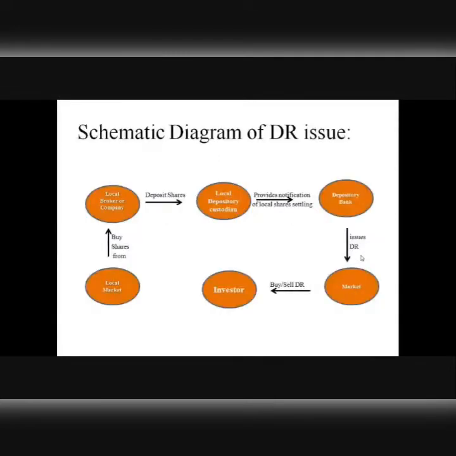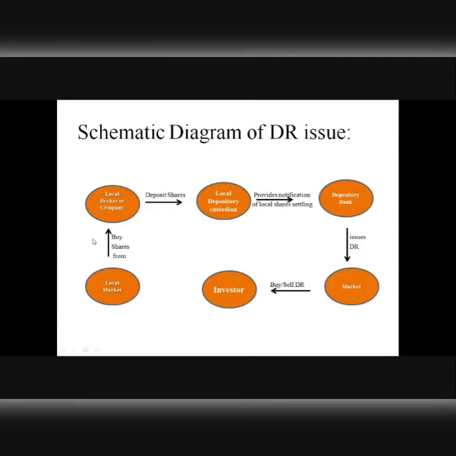Let's move on. In this slide, we will look at a schematic diagram which will help you understand how all this process works: the process of raising finance from the overseas markets by issuance of depository receipts, right? Now if you look at the left side, it starts from there. There is an icon which shows you the local market, right?